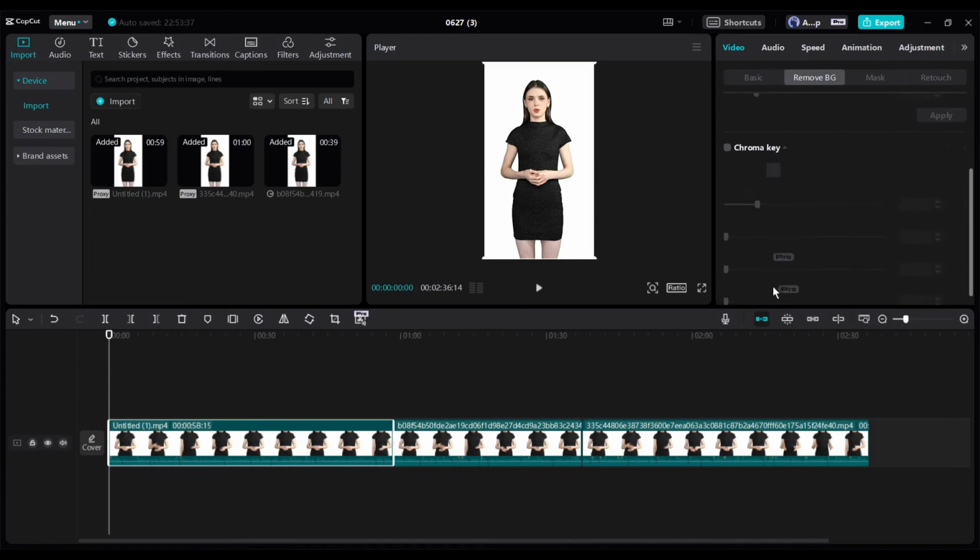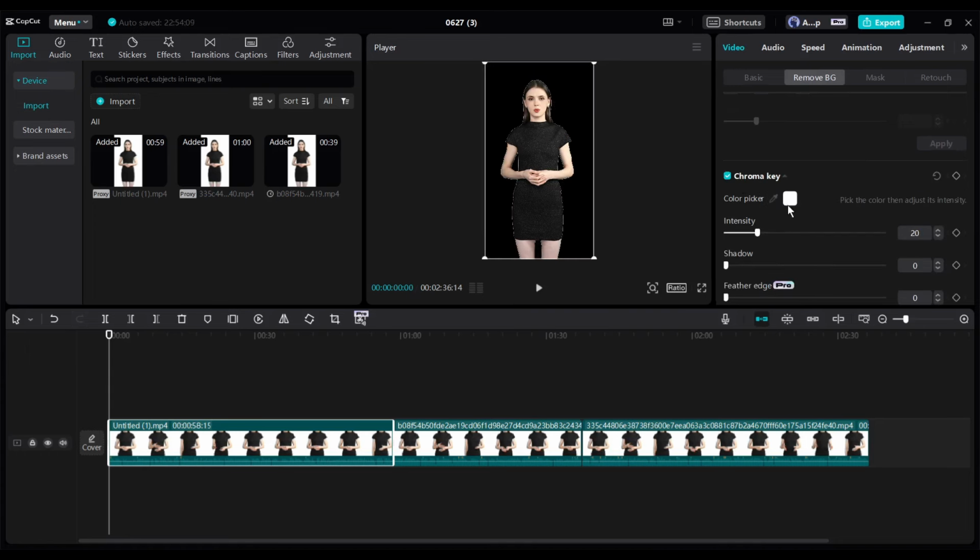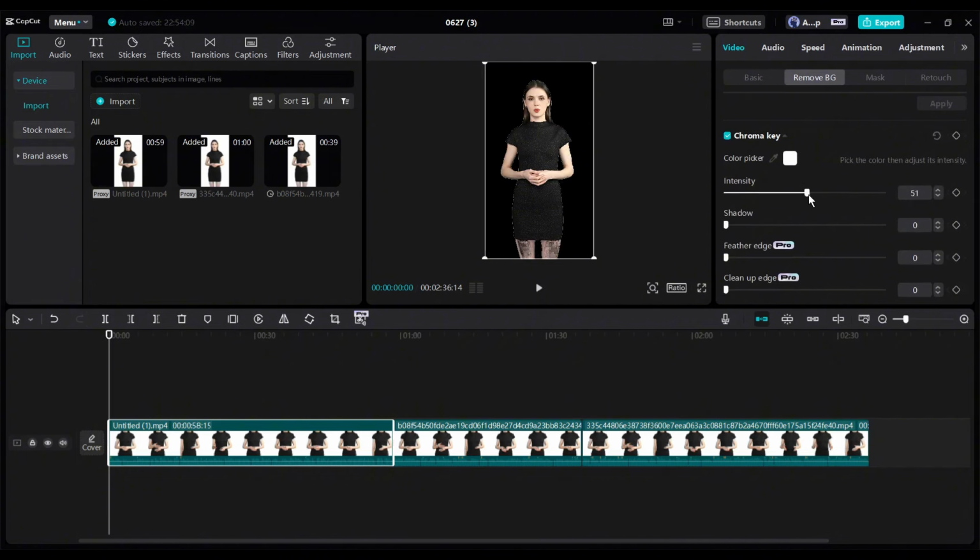Here you can notice 3 options to remove the background. If you are a free user, you won't find so many options. Don't worry, still you can do that. Select the Chroma key option from here. After that, select Color from the video. Now we have to adjust the intensity and other values to get a great result.